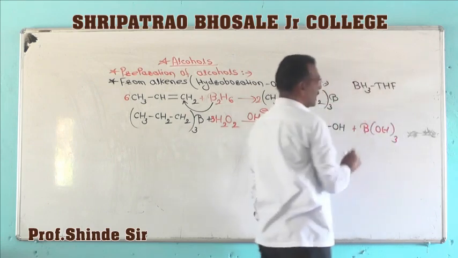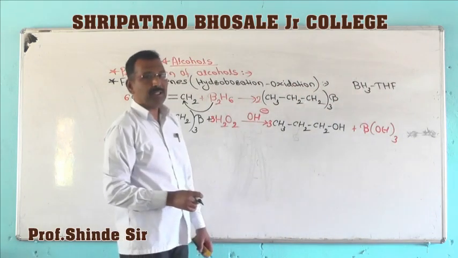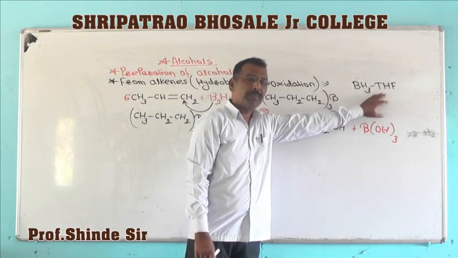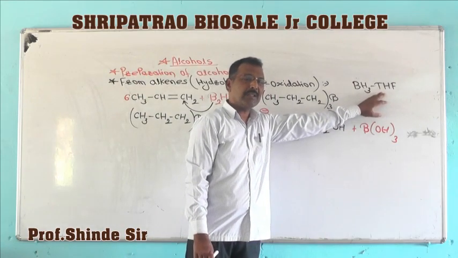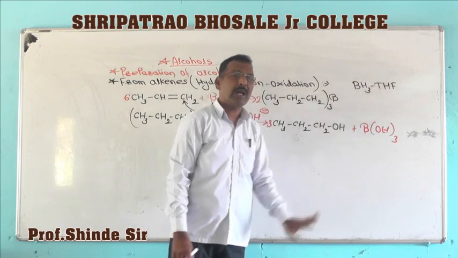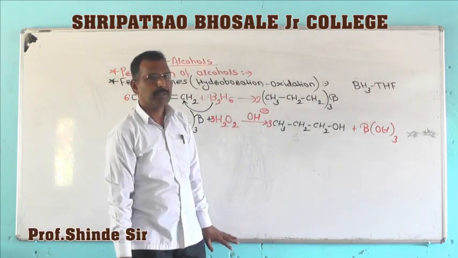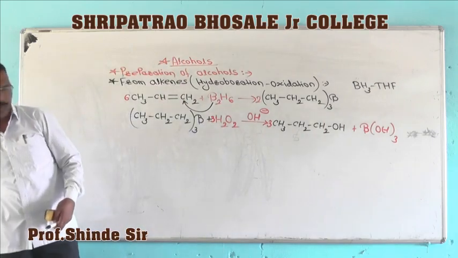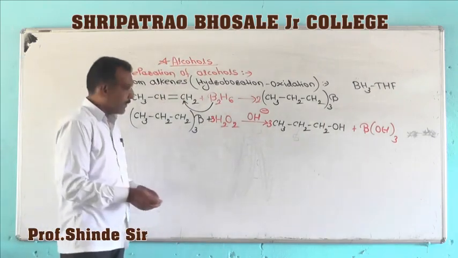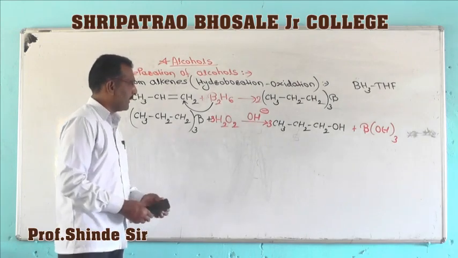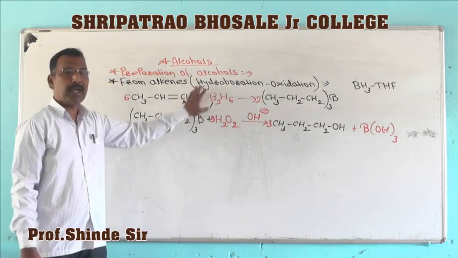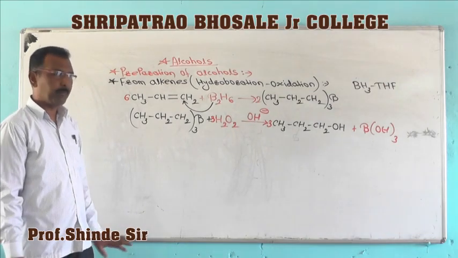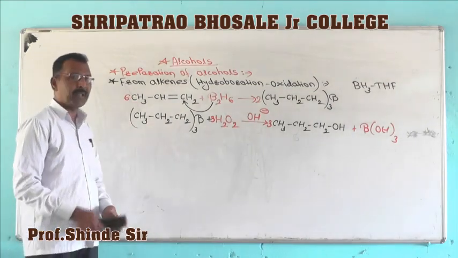This is also used as a hydroborating agent, the most favorable one. Tetrahydrofuran is used as a solvent in this reaction. So in this way we have studied preparation of alcohol by hydroboration oxidation. Is it clear? Okay.